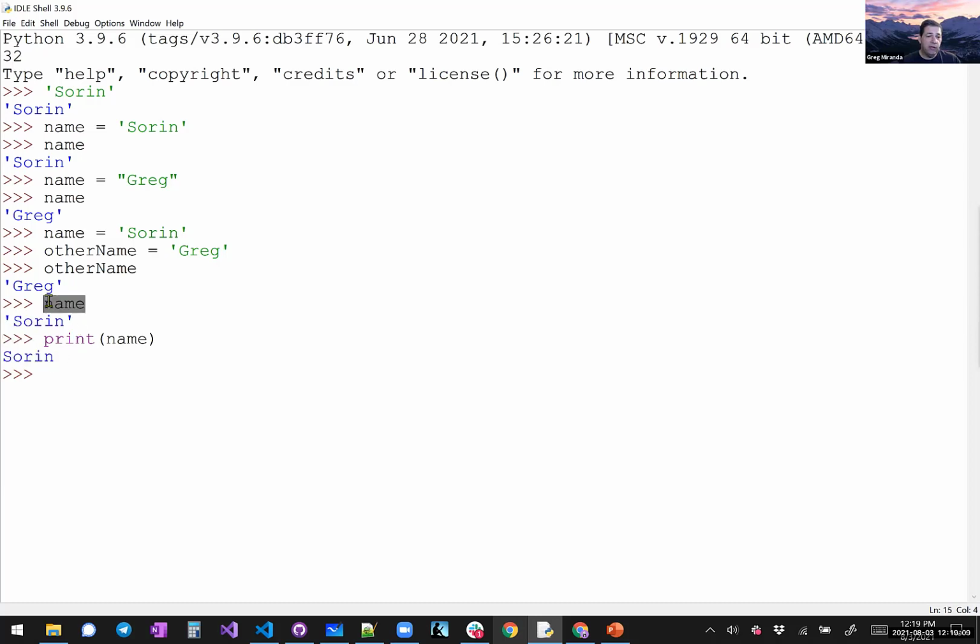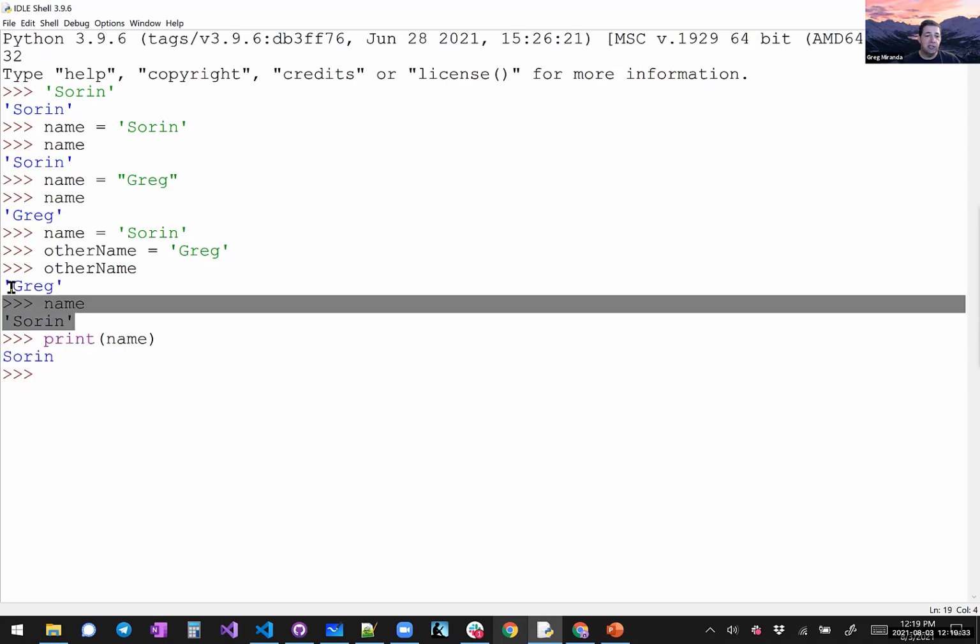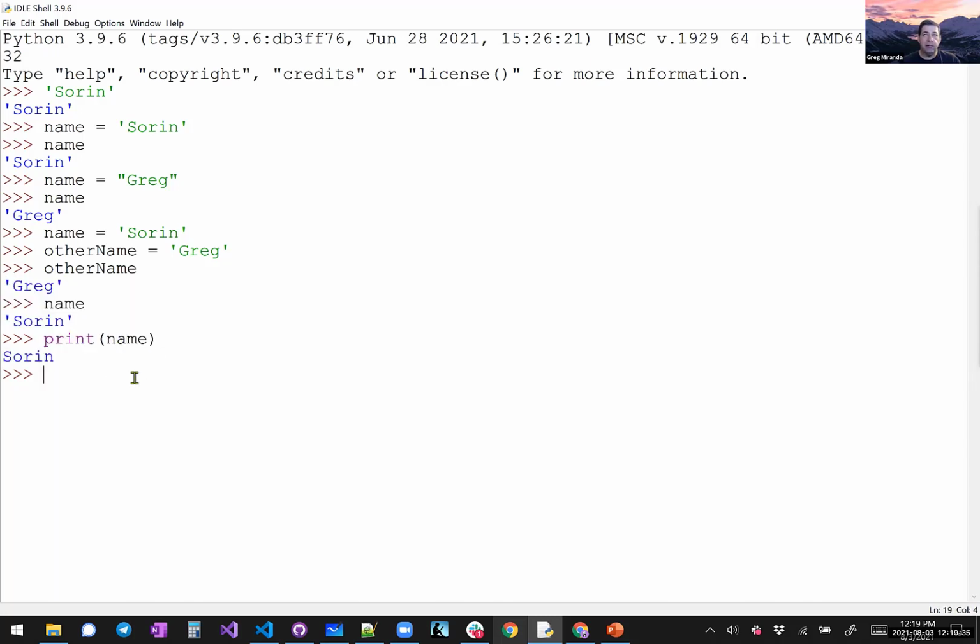The quote, when we do this in the console, is returning the value of the variable or the value of the expression. But when we print, it's actually printing to the console. It's kind of sending a message to the console saying, hey, print this value out. Versus these other ones are just echoing back what's going on. So this is actual computer output versus this is just helpful stuff. When you're writing a Python program, if you want to see the value of something, you got to print it.